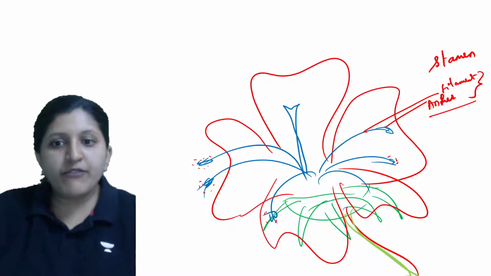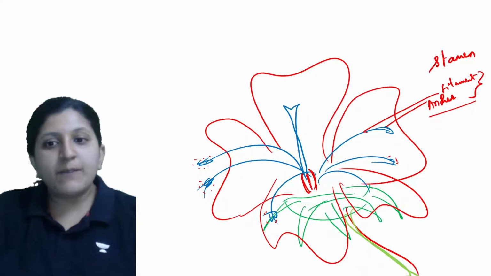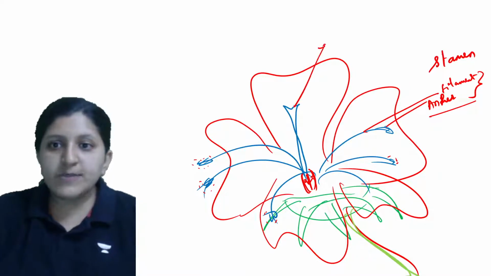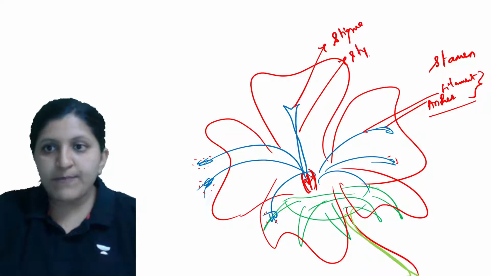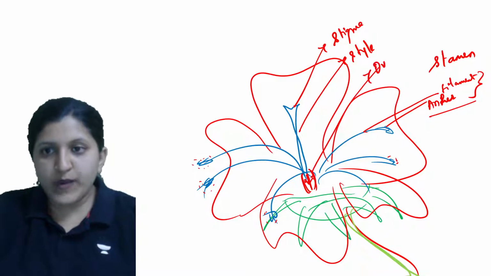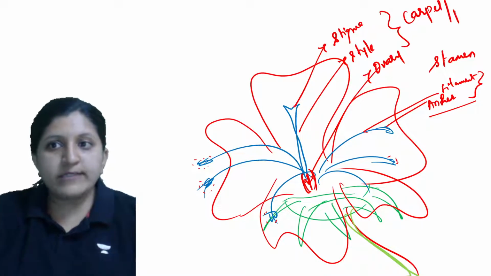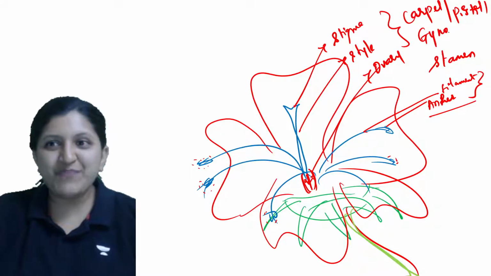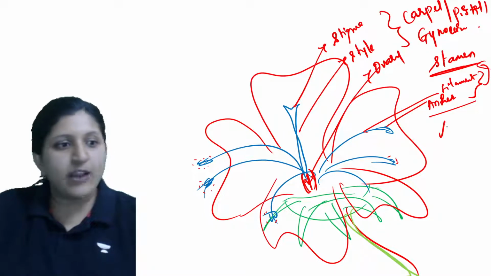That is actually the stamen. Now we were drawing stigma, style and ovary over here, and inside that a placenta will be there and the ovule is attached onto this placenta. This part is the stigma, this one is the style, and this one is the ovary. These three together form a carpel or a pistil, or we can also call it a gynoecium. This is the gynoecium now. And the stamen can also be called the androecium.